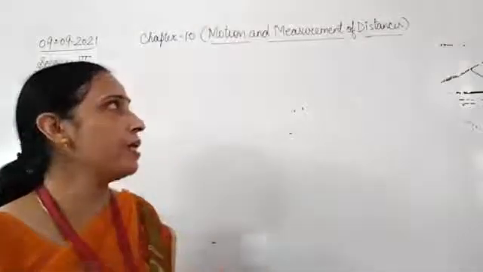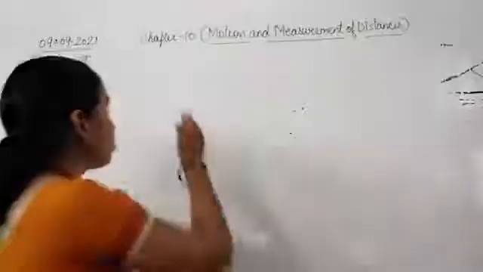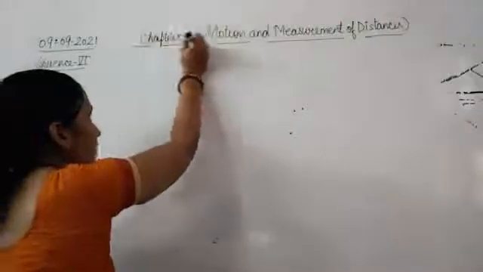Then they asked why we are not using a common unit everywhere.